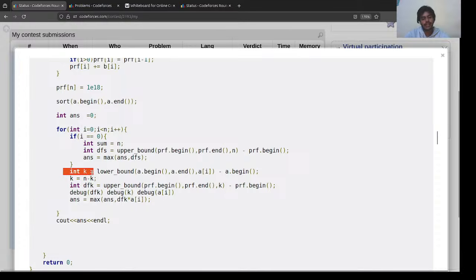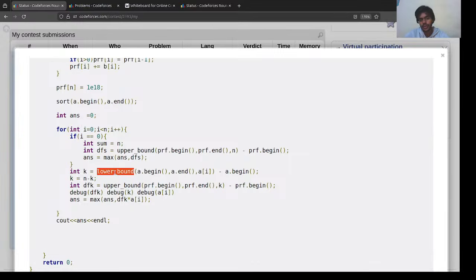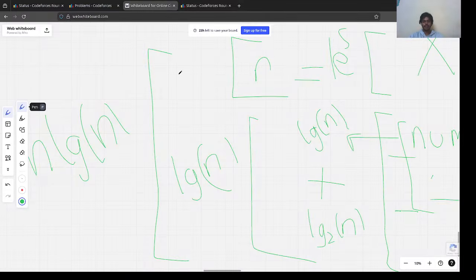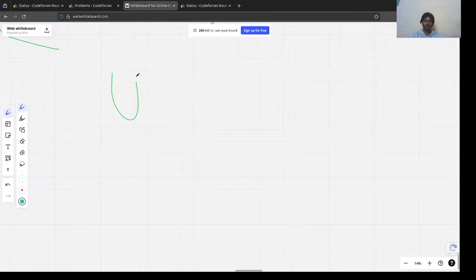In this, int k tells us the number of swords that we have that are valid. This is how we calculate it. Lower bound, are you aware of lower bound? Lower bound and upper bound functions in C++. Are you guys aware of it? Upper bound and lower bound are two functions in C++.